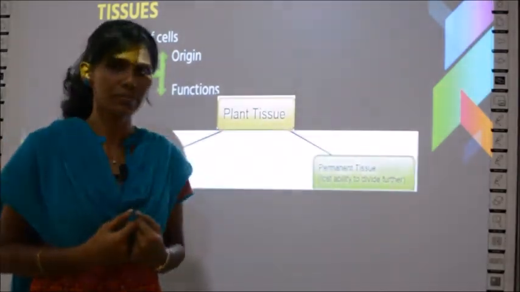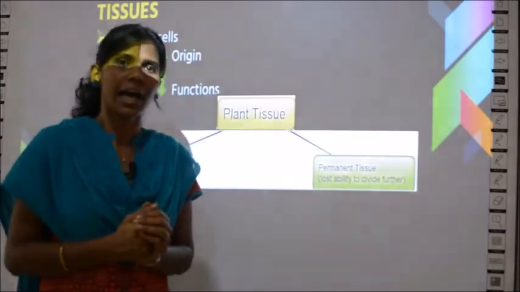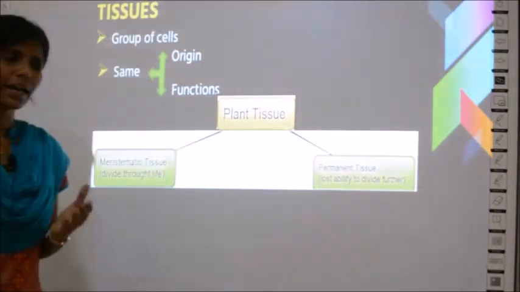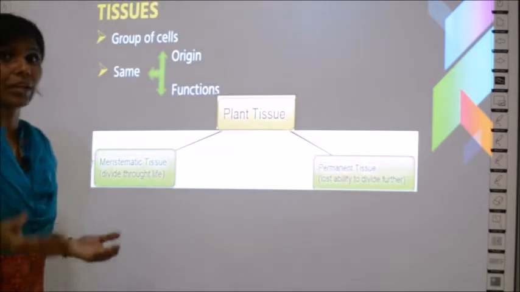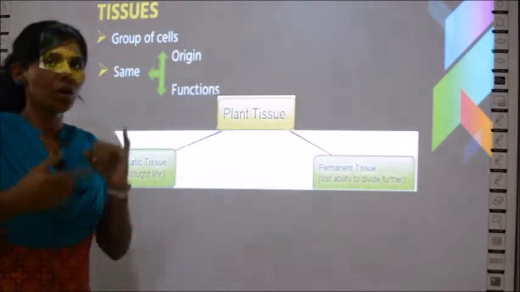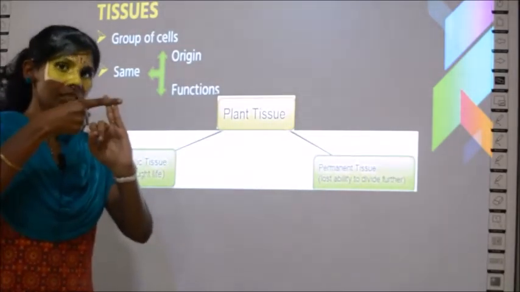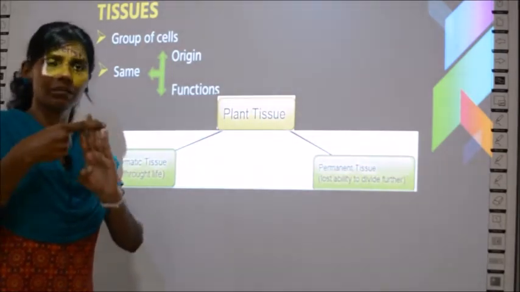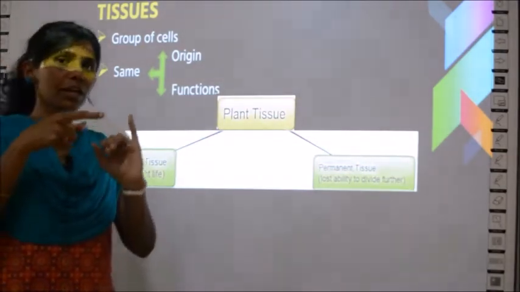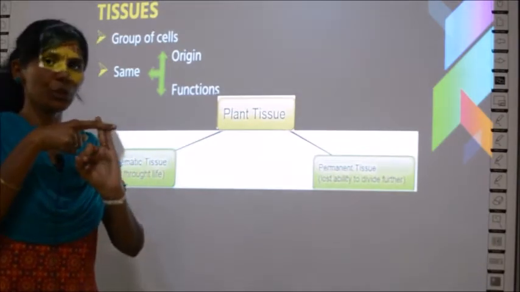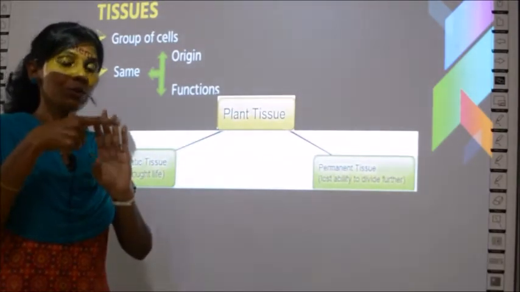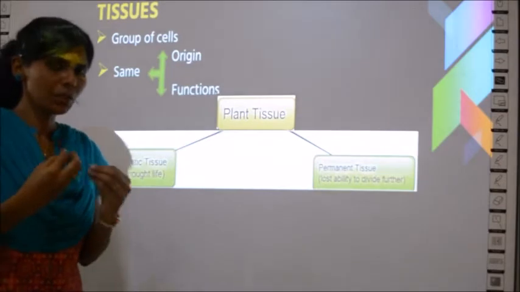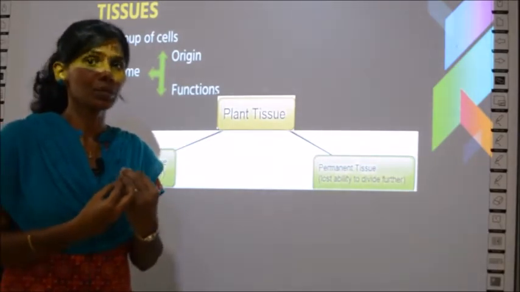Certain cells have the ability to divide again and again. What is division? One cell will become two cells, two cells will become four cells. It will be in that way. One will not become three. One cell will divide into two, and two will divide into four. So why do you need cell division? Cell division is growth.